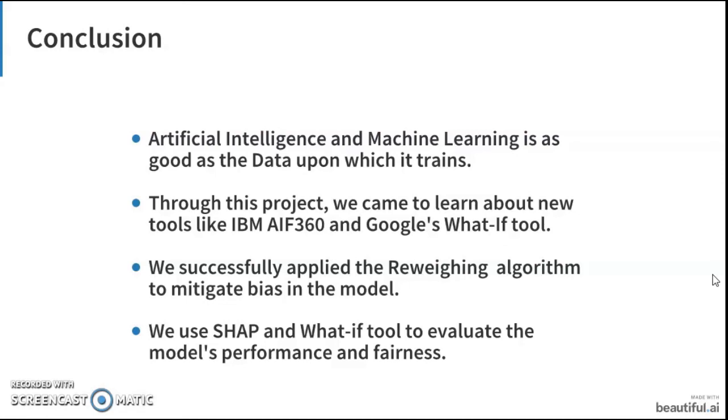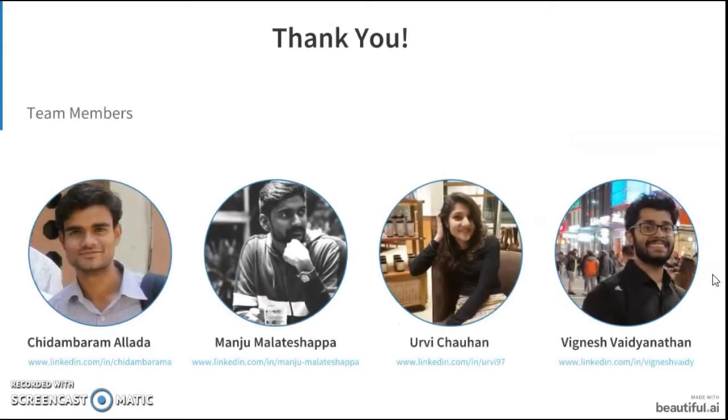AI and ML models are only as good as the data they train on. If there's bias in the data, the model learns accordingly and can make decisions which can be biased towards a particular attribute. In this project, we learned about tools like IBM 360, Google What If, and how to identify and mitigate bias using them. We applied reweighing algorithm to remove bias and used SHAP to evaluate the model's fairness.